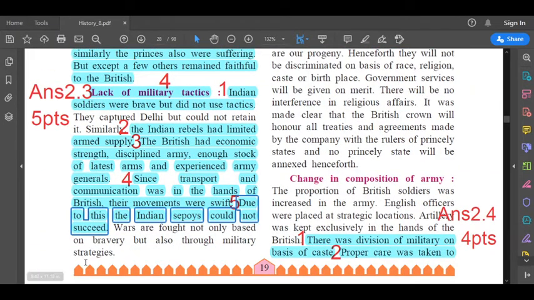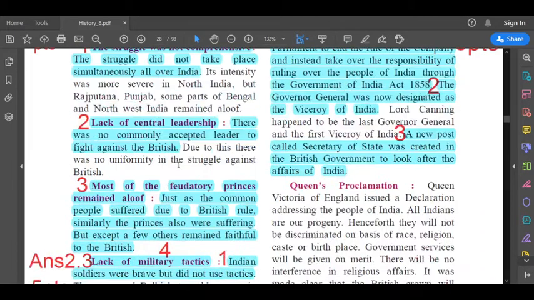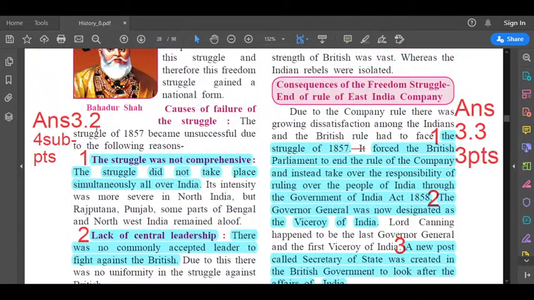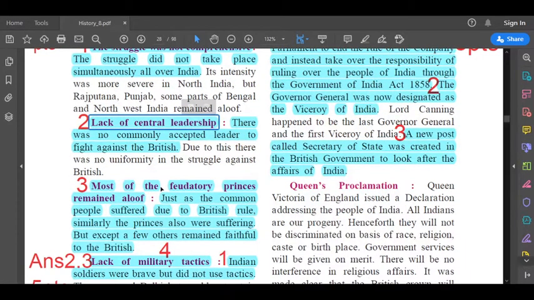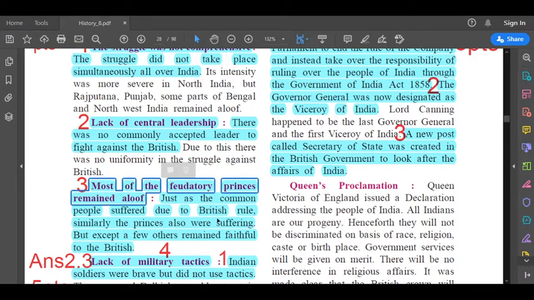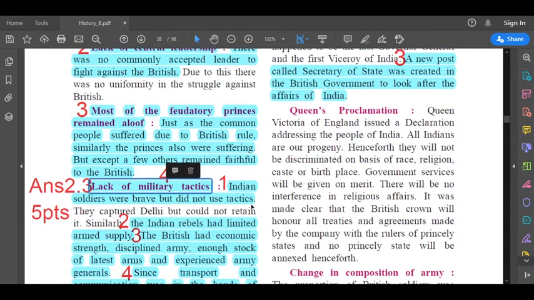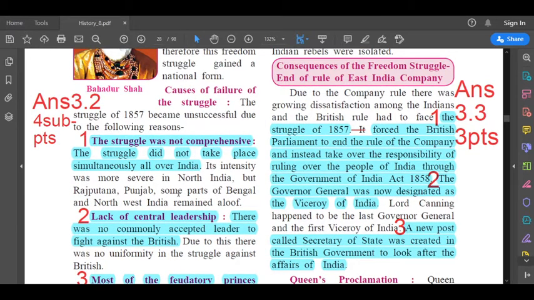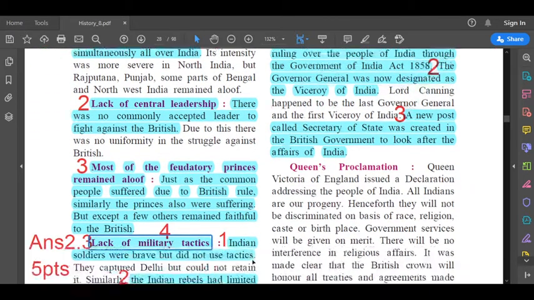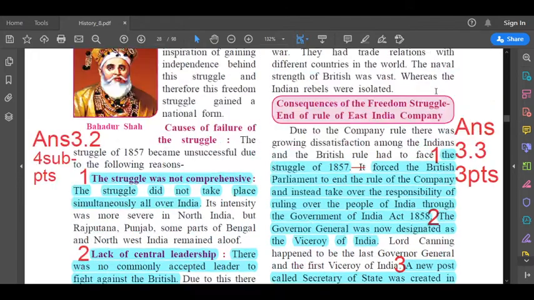So you all understood, children? This is which answer? It is answer 3.2. Okay, so it is marked in sub points. You all understood your sub points. First one, struggle was not comprehensive. Second, lack of central leadership. Third, most of the feudatory princes remained aloof. And the fourth one, lack of military tactics. And inside each sub point, you're going to write these lines which are highlighted and which I read out. Okay. Now we'll go to question number 3.3.